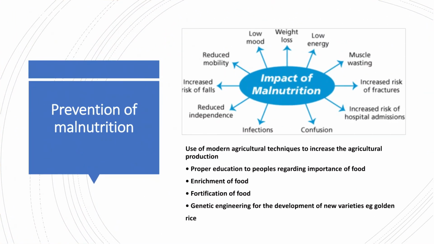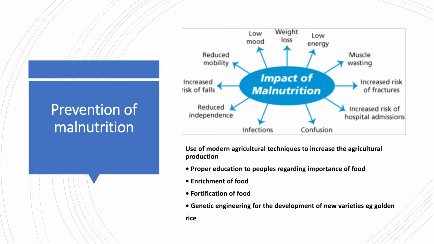Then prevention of malnutrition. Now, we are aware of all the vitamin deficiencies, malnutrition, and protein deficiencies. Now, how to prevent them? Malnutrition affects a lot of areas: weight loss, low energy, reduced mobility, increased risk of falls, infections, increased risk of hospital admissions, increased risk of fractures.